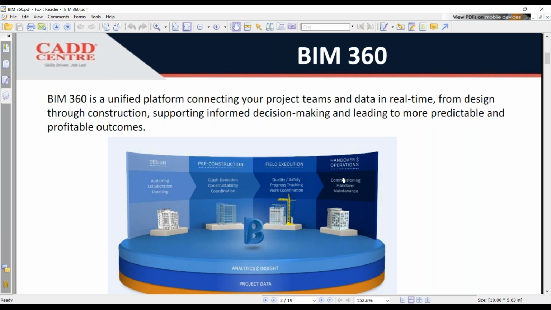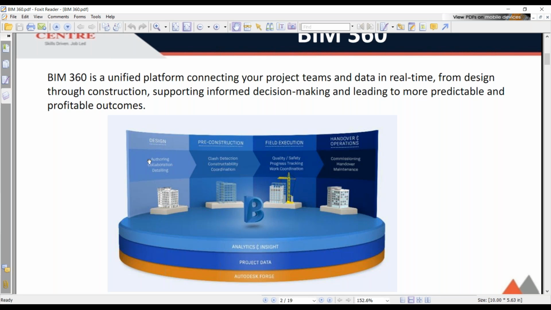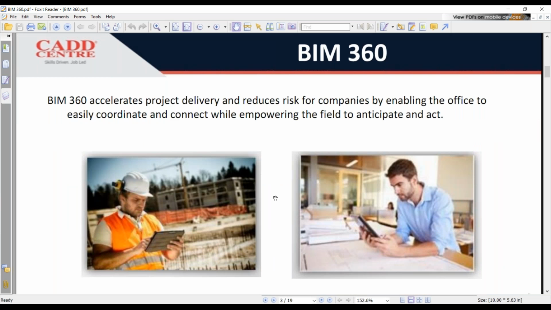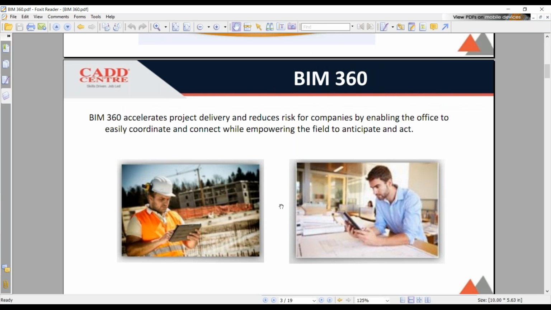It is actually a unified platform which connects all your project team members and data in real time. Till the construction, you can use this software to work with different team members along with your clients also. Whenever you work with BIM 360, we should make sure we are going with designing, pre-construction, field execution, and handing over and operations, because we have many products, and I'll tell you the products also.